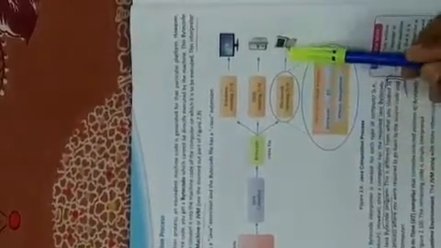Now, what happens? First, the source code is compiled by the compiler, and it translates the program into a form which is known as bytecode, and then the bytecode is interpreted by the computer, as part of the Java virtual machine, and it forms the machine code, which is executed by the computer. Again, I repeat, this bytecode is formed by the Java compiler, and then this part is showing the JVM. The JVM consists of the interpreter, and the role of the interpreter is to convert this bytecode into the machine code, which is executed by the computer.